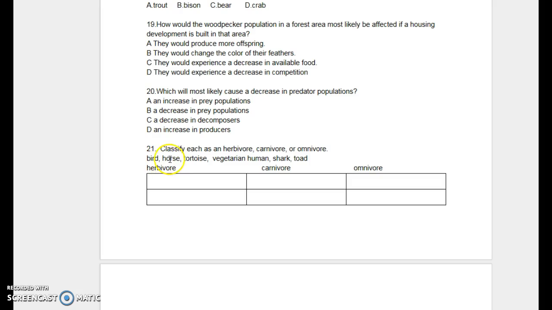21. Classify each as an herbivore, carnivore, or omnivore. Bird, horse, tortoise, vegetarian human, shark, toad. Herbivore, carnivore, omnivore.